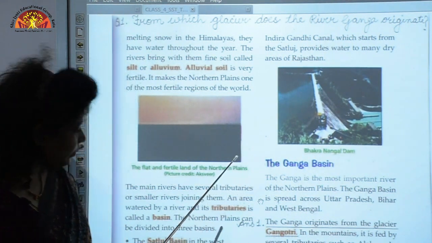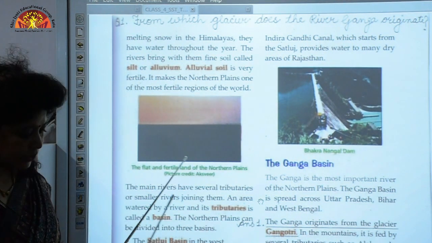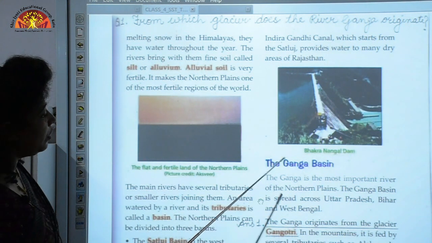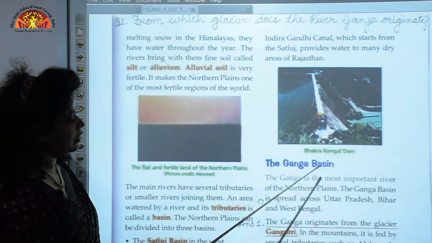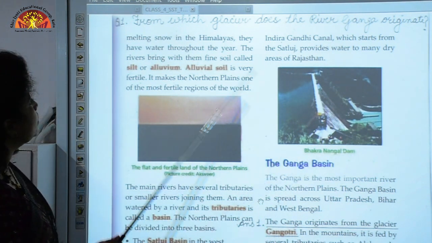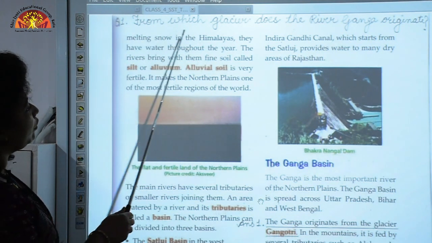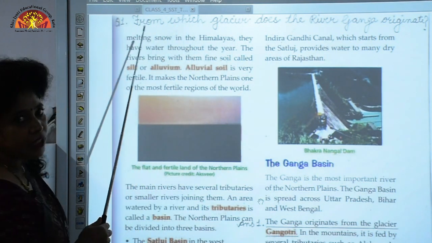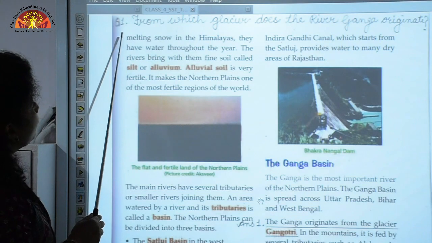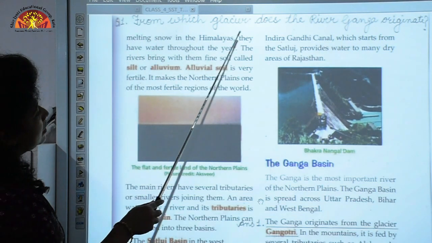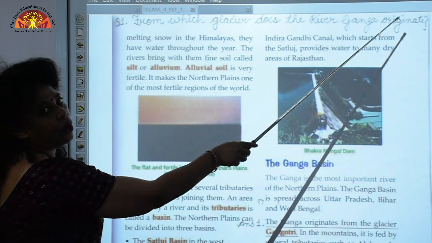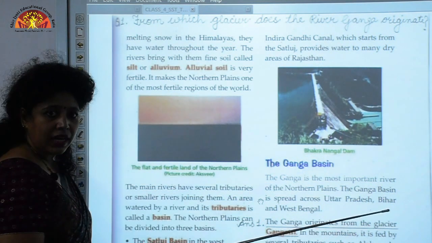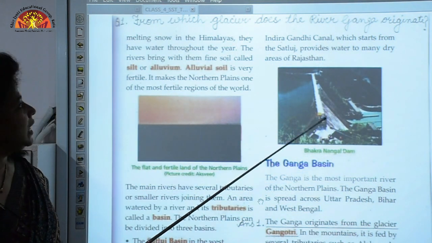Let us now discuss the internal questions. I want all of you to open your textbook page 25. I want you to locate the Ganga Basin here. The first question, write it on top of your textbook with the pencil. Write question 1: From which glacier does the river Ganga originate? Means river Ganga starts from which glacier?